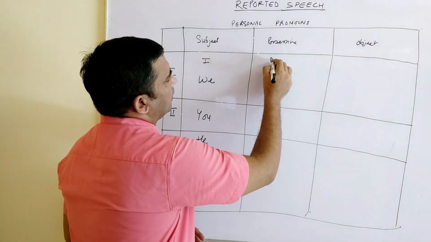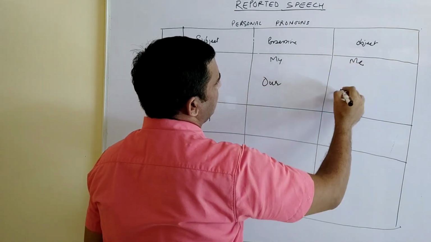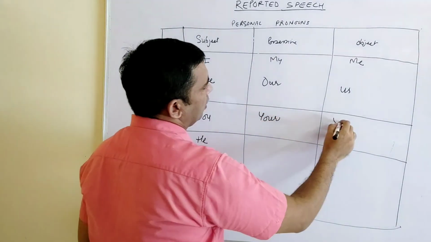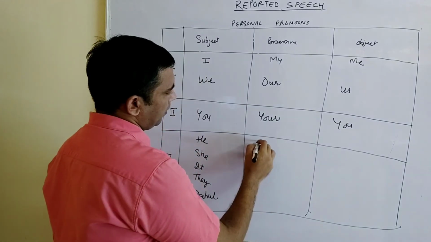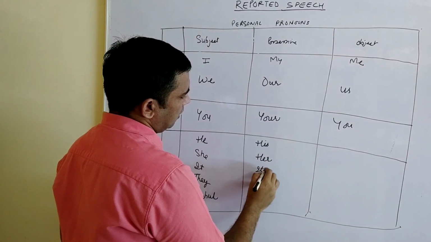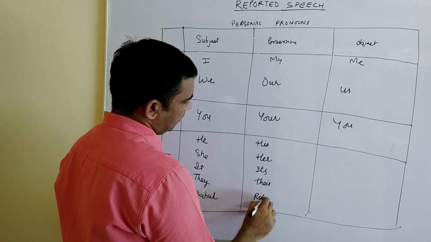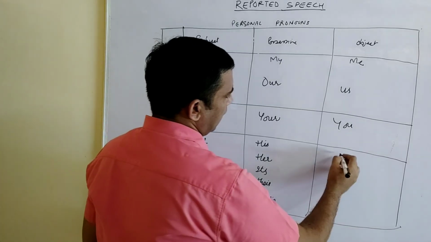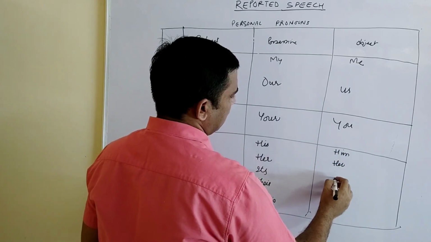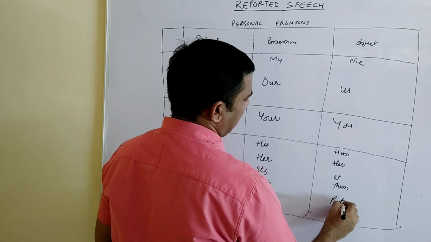I, possessive, becomes my; we becomes our; the object of I becomes me, and here us. You, possessive of you becomes your, and the object becomes you only. He becomes his, she becomes her, it becomes its, they becomes their, Rahul becomes Rahul's. The object of he becomes him, this becomes her, this becomes it, they becomes them, and Rahul becomes Rahul only.